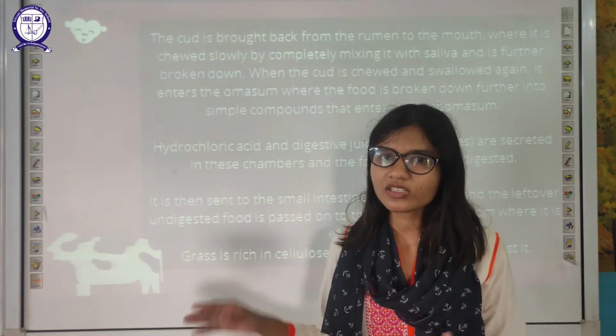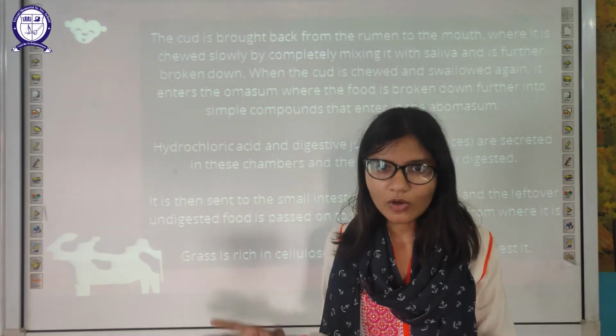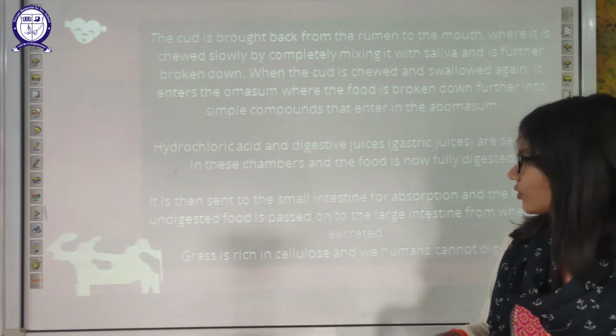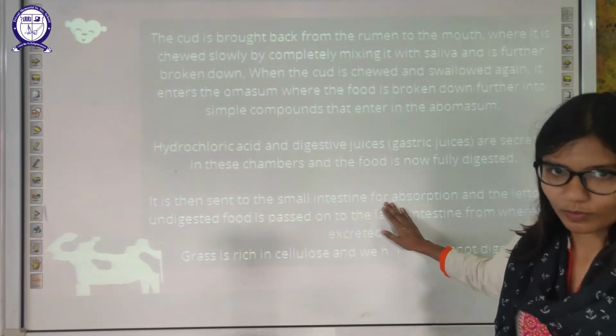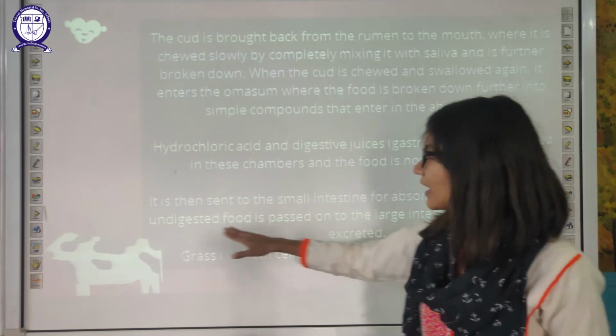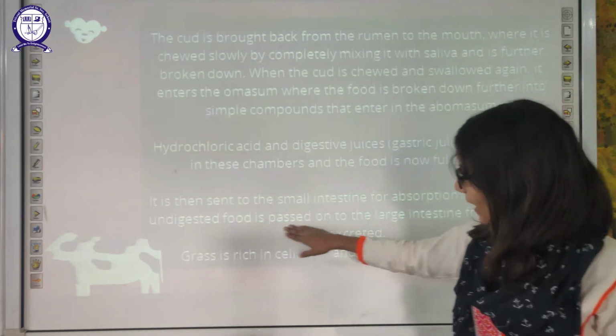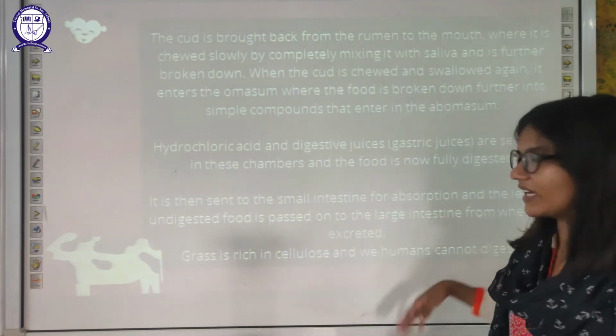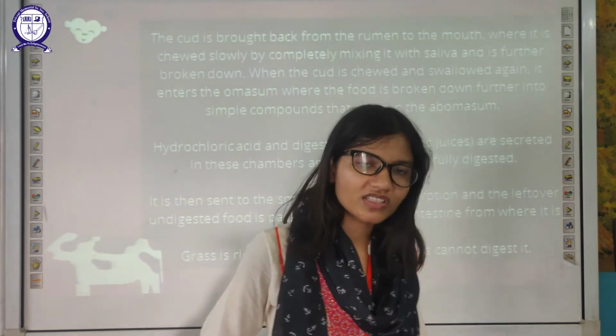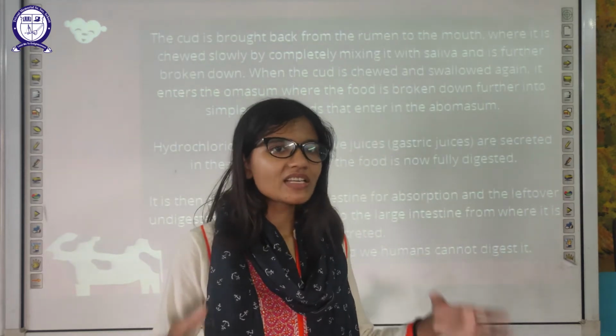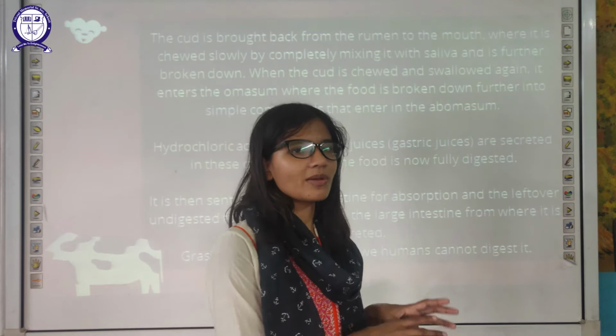Now again the same process. The food is digested now. It will go into the small intestine for absorption, and leftover undigested food will be passed through the large intestine, from where it is excreted. Same process as in humans. The only difference is the chambers of the stomach. Four chambers of the stomach.